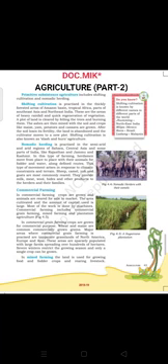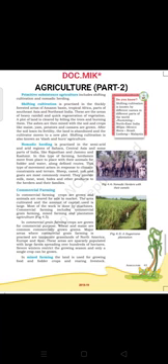Sheep, camel, yak, and goats are most commonly reared. They provide milk, meat, wool, hides, and other products to the herders and their families. Commercial farming. In commercial farming, crops are grown and animals are reared for sale in market. The area cultivated and the amount of capital used is large. Most of the work is done by machines.